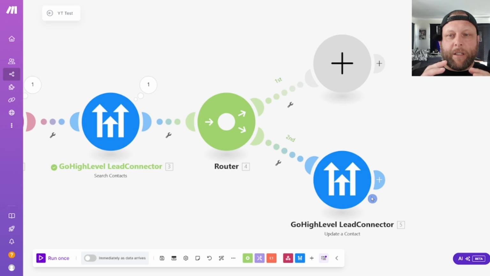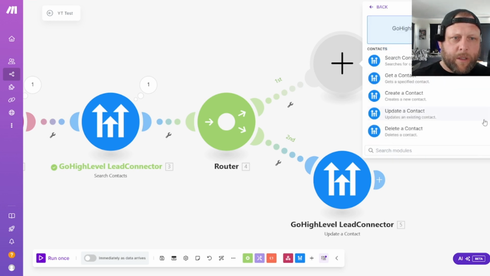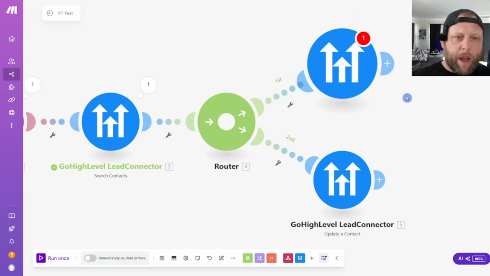If this is tip number one, number two, biggest tip, all right? This is what we're building out here, the steps. If David doesn't exist, we need to create him. If David exists, then we update the tag. I'll show you the levels in here, but now we're going to have to create a contact. So we are going to have to search contact, get contact, create a contact.